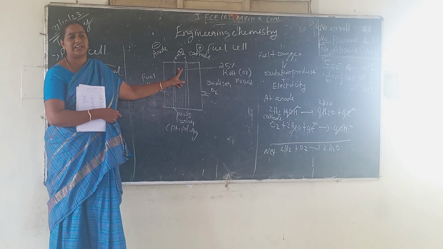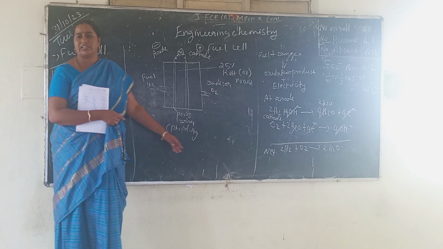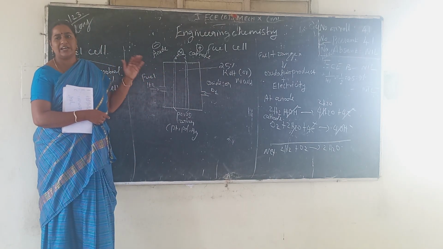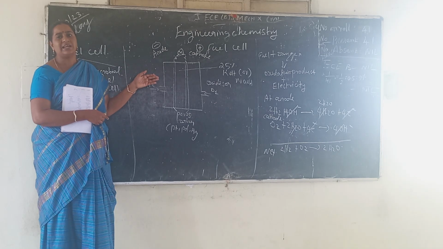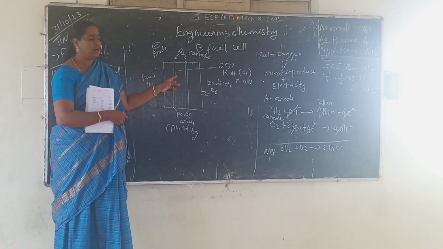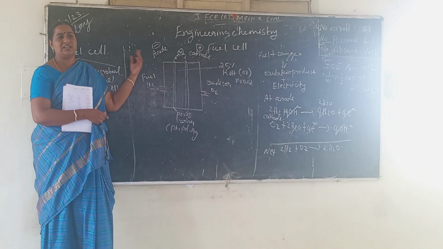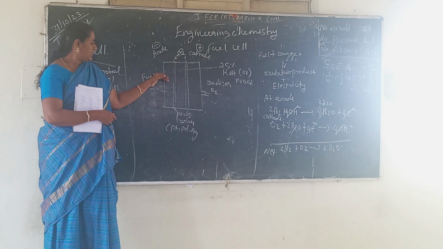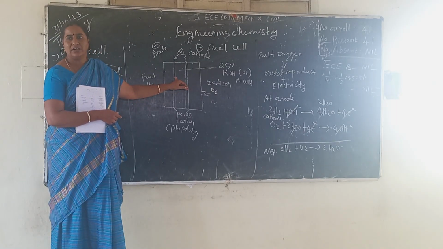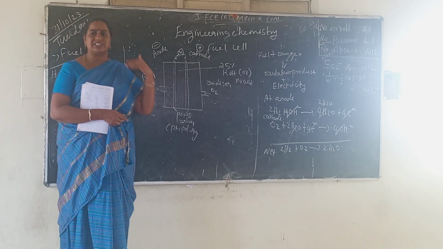See, between the two electrodes, we have filled the electrolytic solution. Here, 25% of KOH or NaOH acts as an electrolytic solution. It can be filled within the gap between the two electrodes. So in the overall cell setup, fuel, oxidizer and also electrolyte are within the cell only. So the reaction occurs within the cell only.